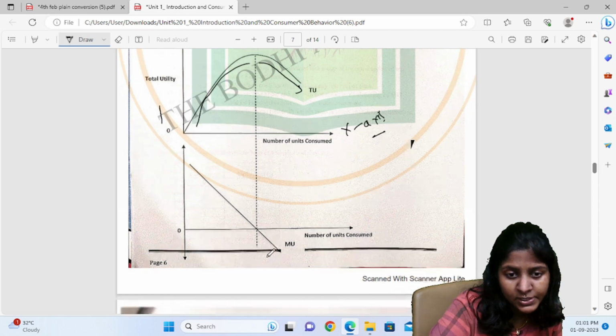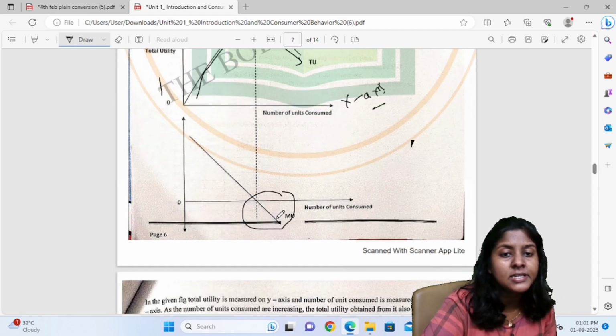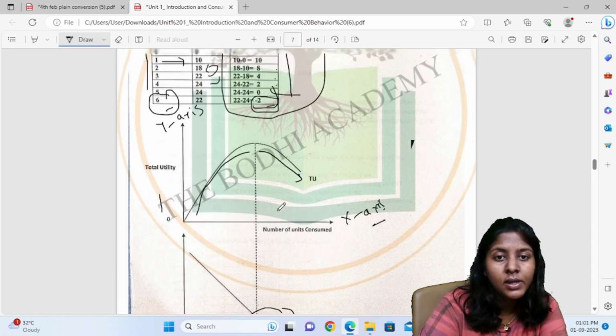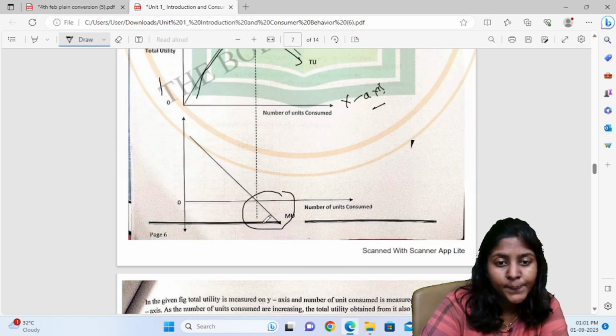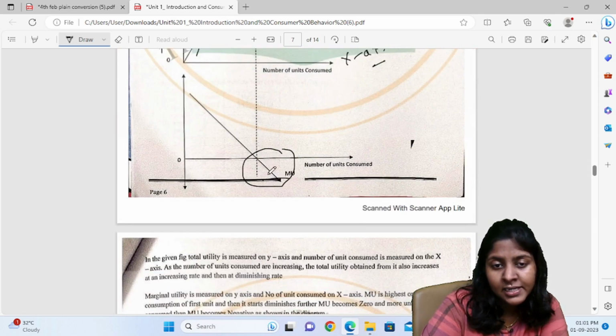It has also become 0 if we can see over here, and it is also decreasing to minus 2 here. So the line is extended.